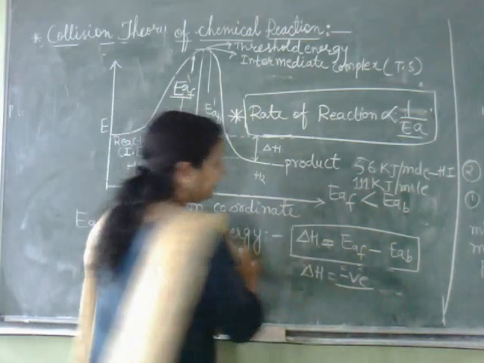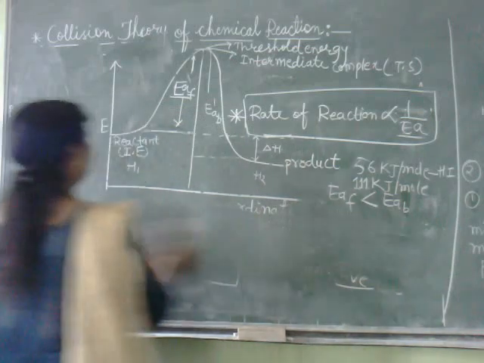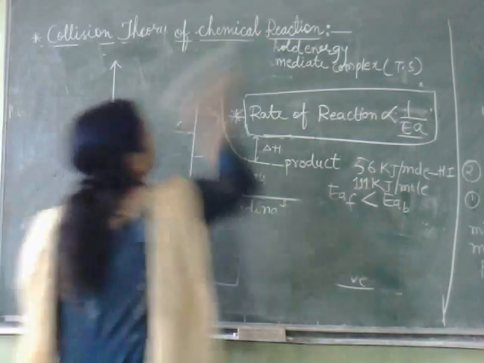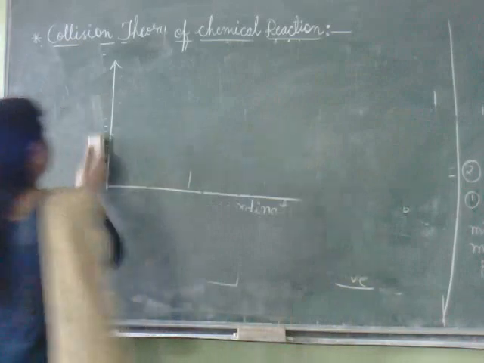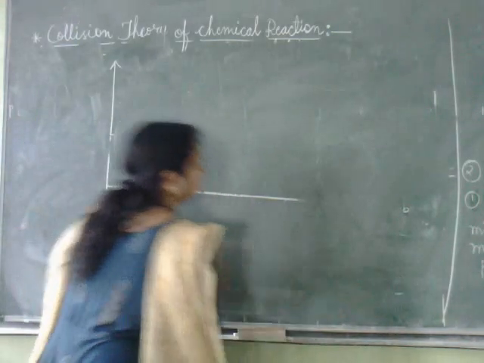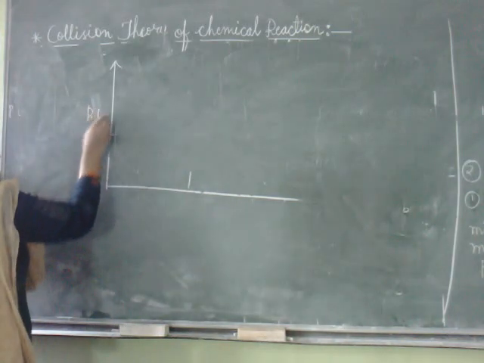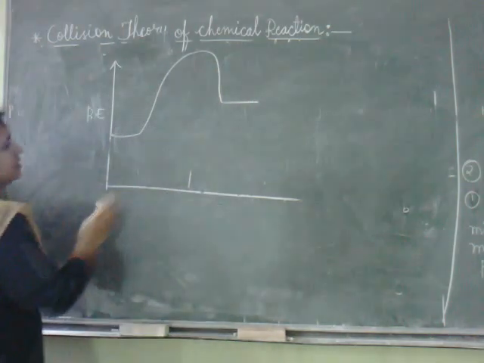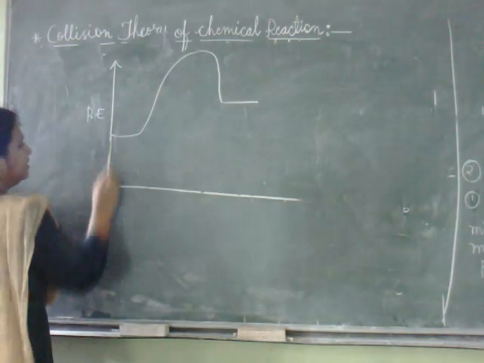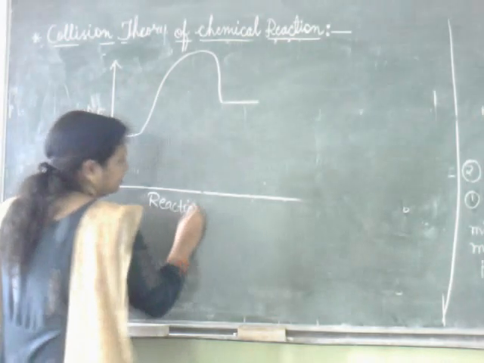Okay. Next we have the graph for an endothermic reaction. For an endothermic reaction, the graph is opposite. Here we have potential energy. Now this graph is for endothermic. Here we have reaction